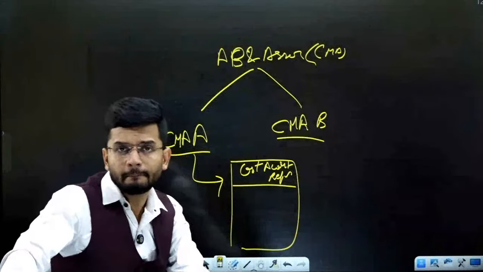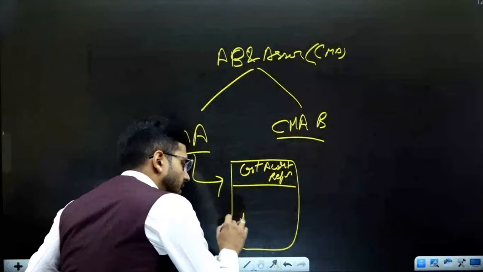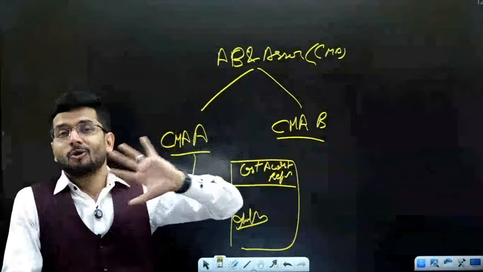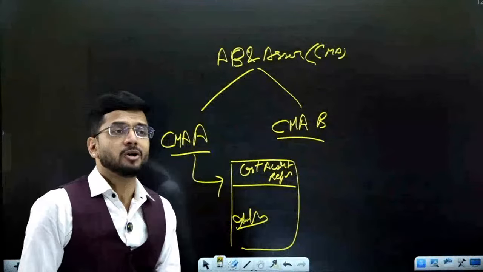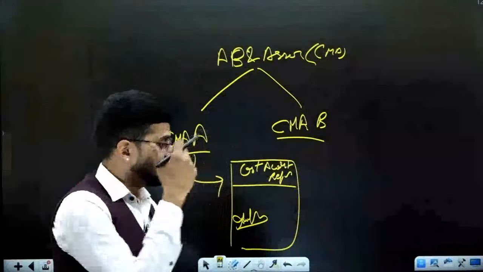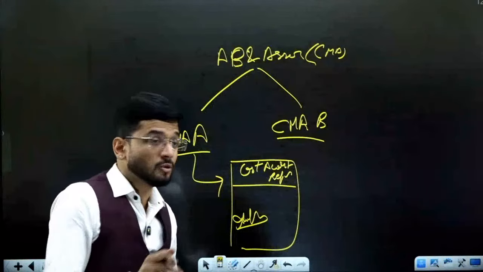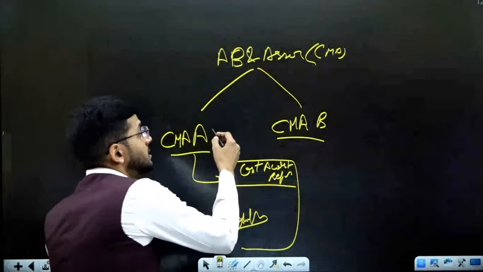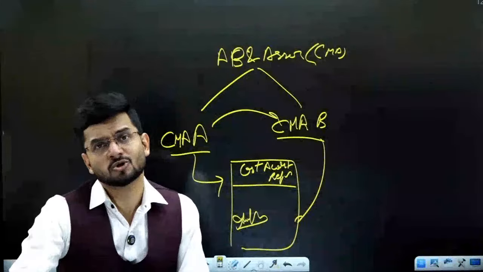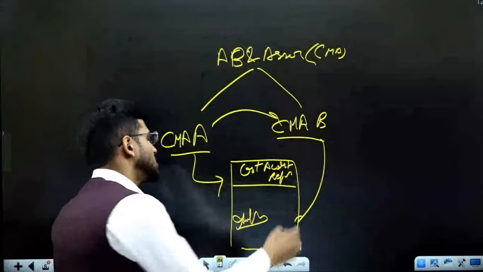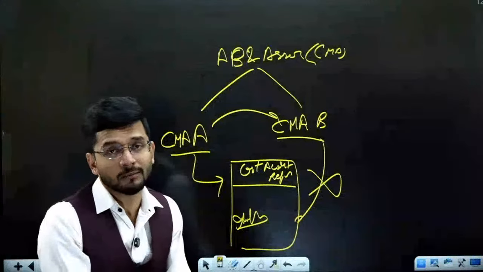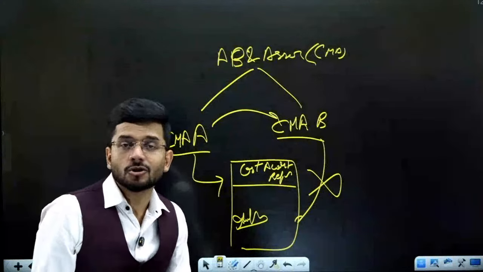Over CMA A. Now, the moment CMA A was signing the report, he got scared. He said, no. Although I have conducted the cost audit of this company, I don't want to sign because I don't want to take the responsibility. I don't want to take the onus of this particular company. So Mr. A requested Mr. B, you sign the cost audit report. I've done everything, but you sign it. Obviously, Mr. B will also not sign the cost audit report because Mr. B will also not want to take the responsibility of someone else's work.